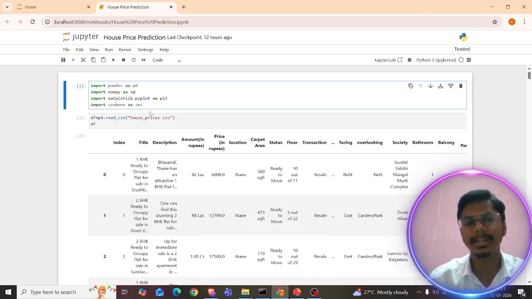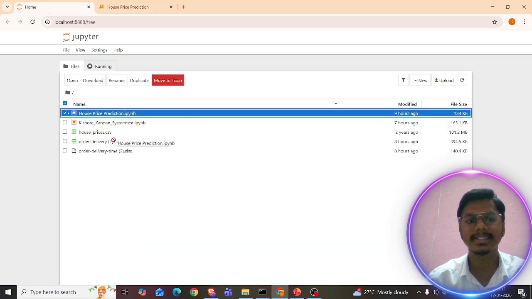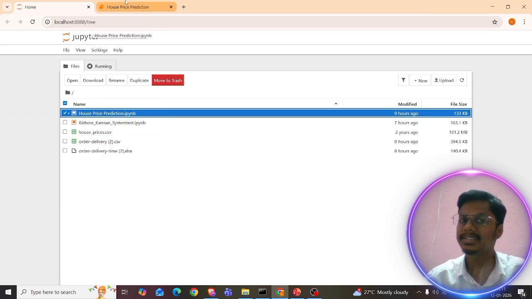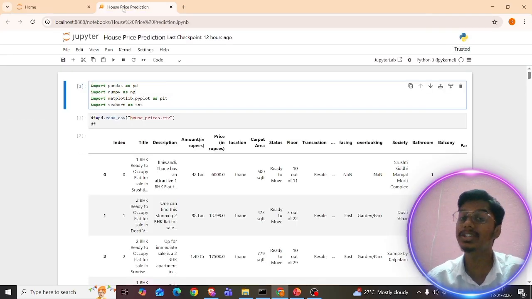So let's get into it. I have already downloaded this dataset, which is the house price CSV, and the link to this Kaggle dataset is available in my description box. Just feel free to use it. I'm using import pandas as pd. We are working with the data frame, right?